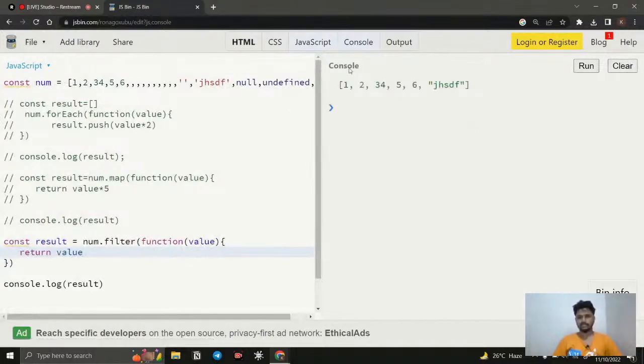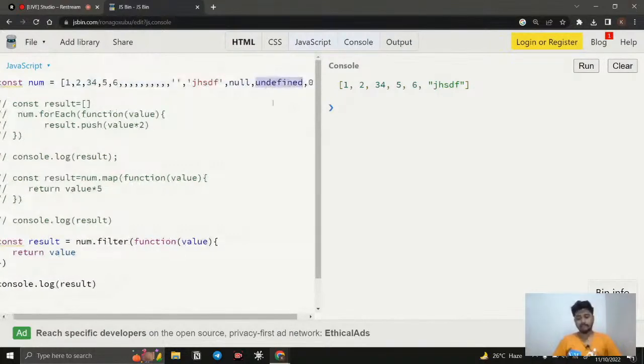If I clear and run it, you can see 1 is there, 2 is there, 34 is there, 5 is there, 6 is there, and we are getting this JDFs string value, but we are not getting the empty array, the empty string, null and undefined. So what happened? The filter method returns only the truthy values, just remember that, and the empty values or falsy values,